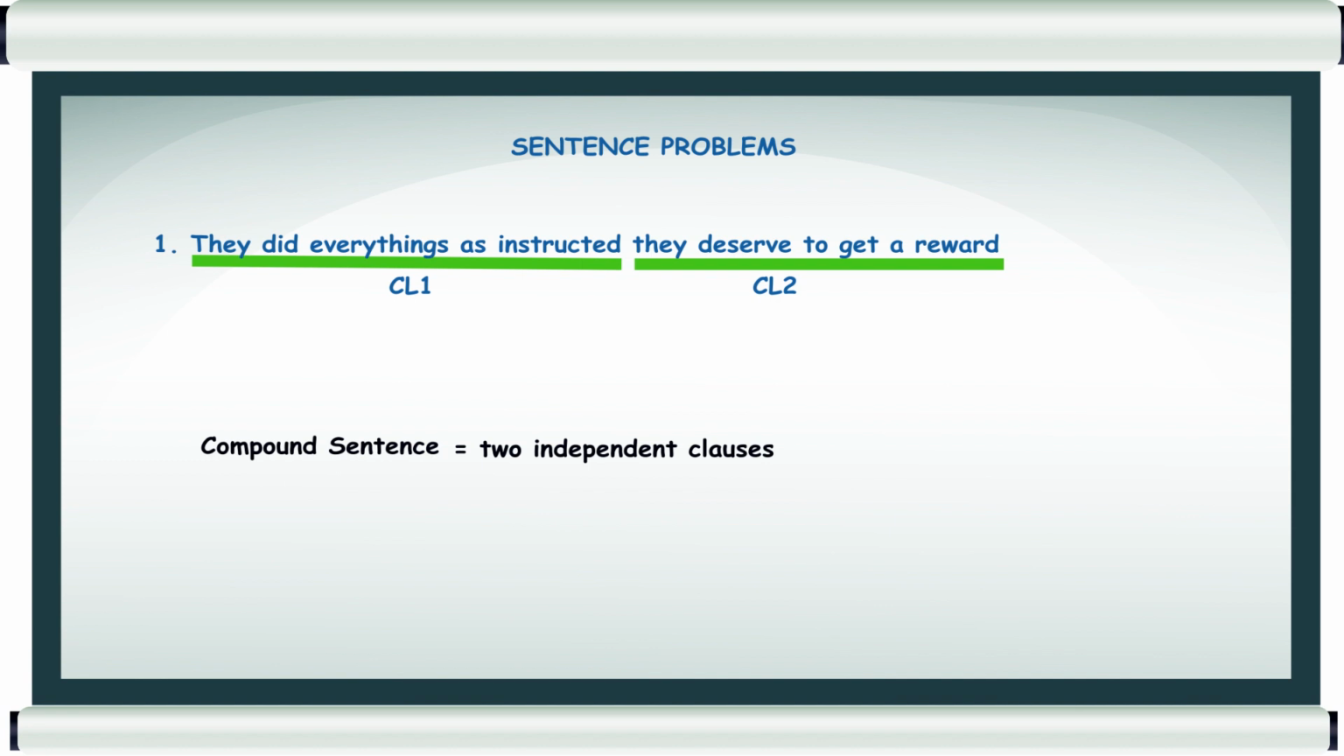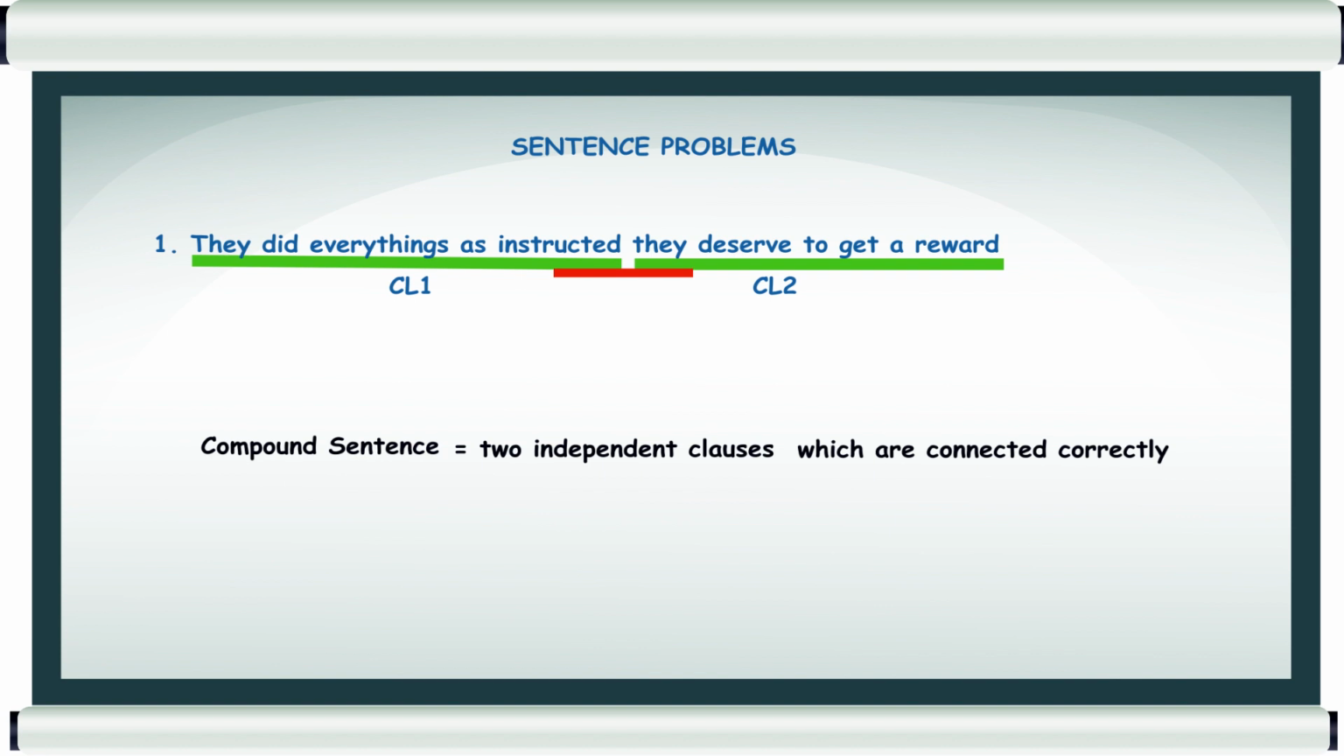But is it a compound sentence? The definition of compound sentence is two independent clauses which are connected correctly. Now the question is, are they connected correctly? These two clauses, are they connected correctly? The answer is no, because there is no connection here.